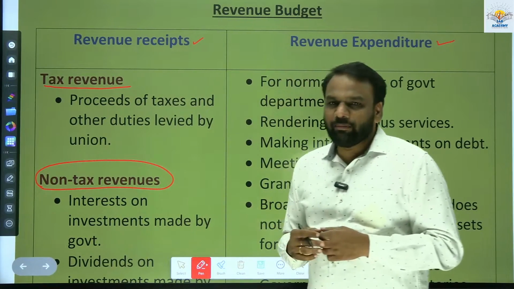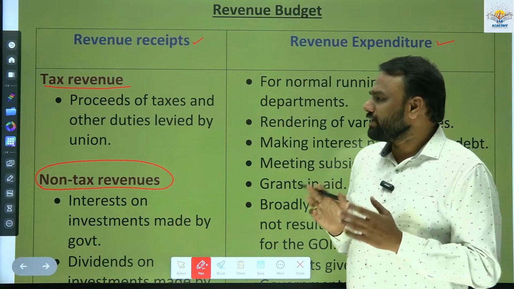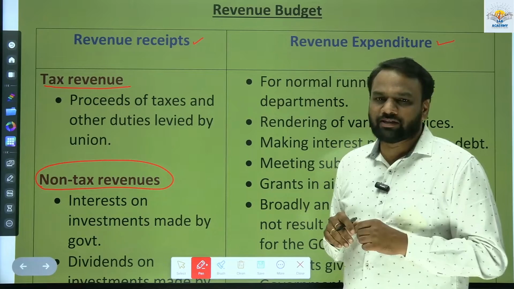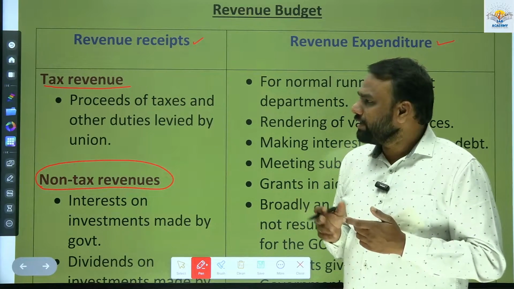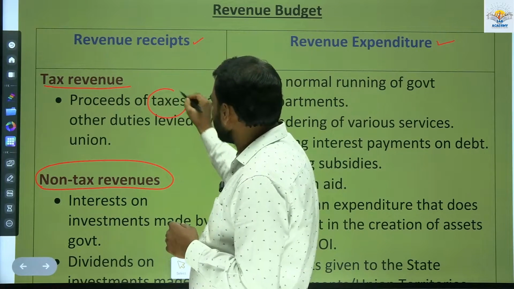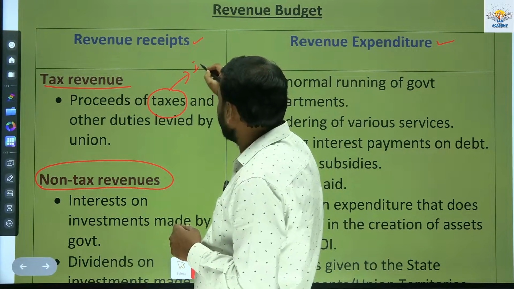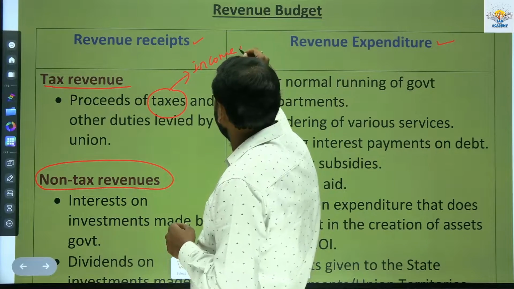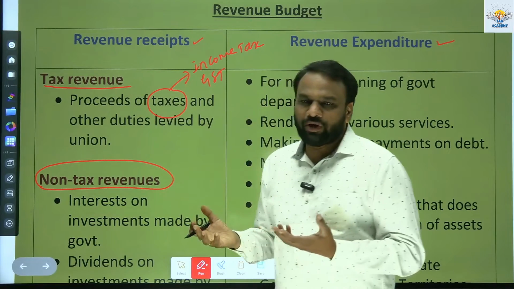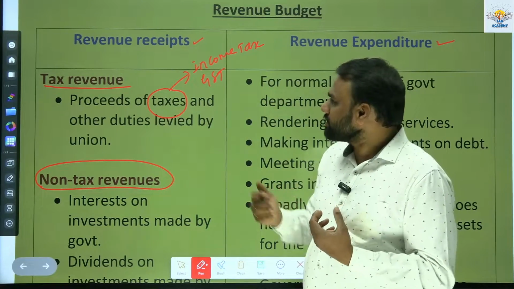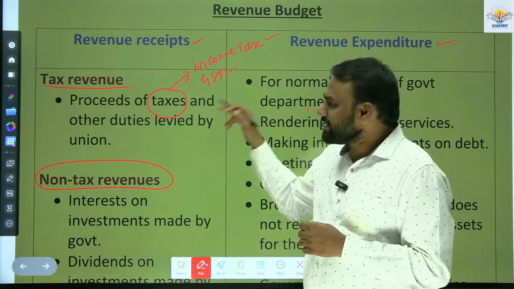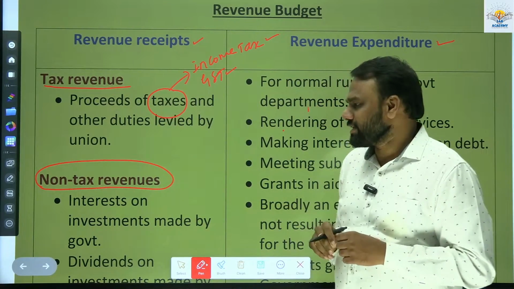So what can be an example of tax revenue? Proceeds of taxes and other duties levied by the Union. Whatever tax the government collects will form tax revenue. Can you give me an example of a tax? An example of a tax can be income tax or goods and services tax. Whatever the government earns from income tax and from the goods and services tax is considered tax revenue.